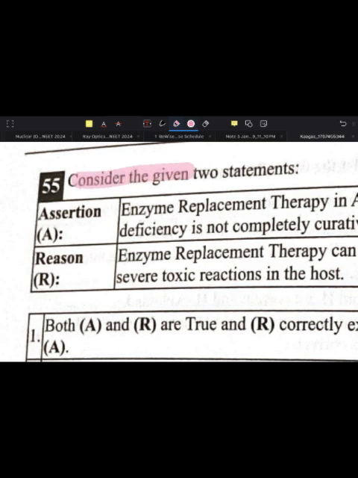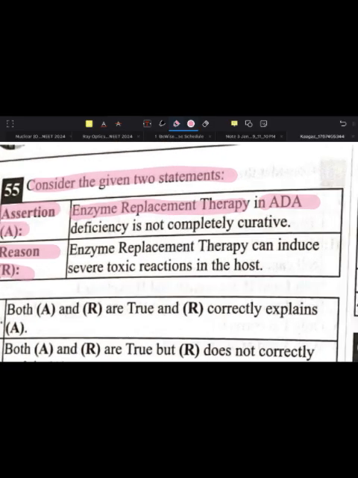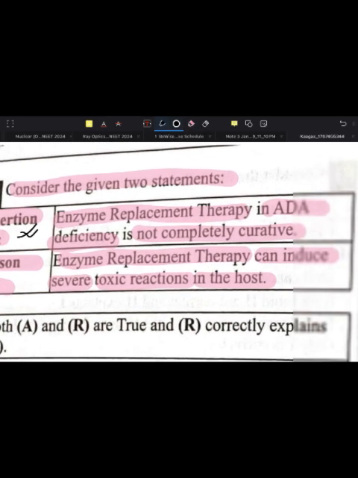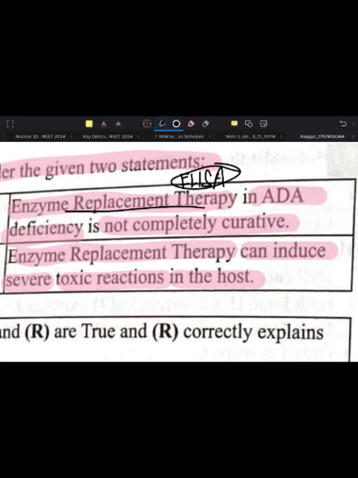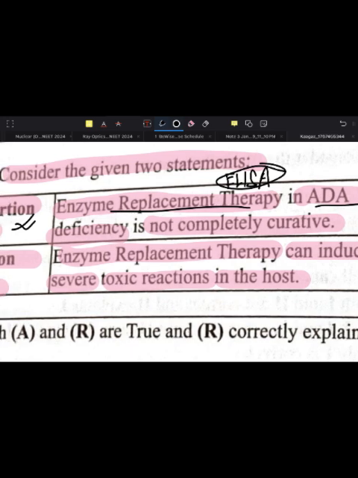It says consider the given two statements. Assertion and reason are given. Assertion says enzyme replacement therapy in ADA deficiency is not completely curative. Reason: enzyme replacement therapy can induce several toxic reactions in the host. Now, the assertion says that enzyme replacement therapy in ADA deficiency is not completely curative. This is a true statement.